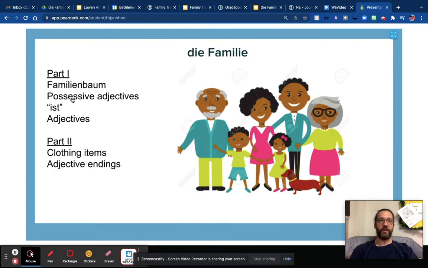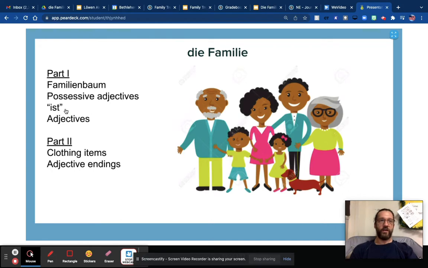We're going to learn how to say possessive adjectives, and that just means words like my, his, hers, yours, theirs. And so that's going to go in front of each family member. So mein Bruder, my brother, meine Schwester, my sister, and so on.